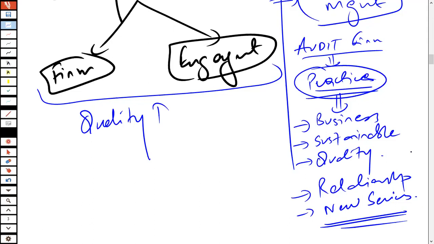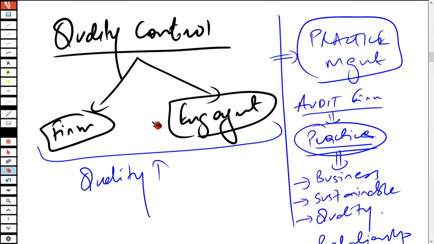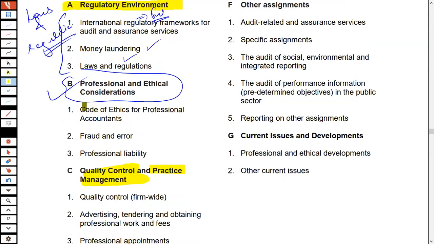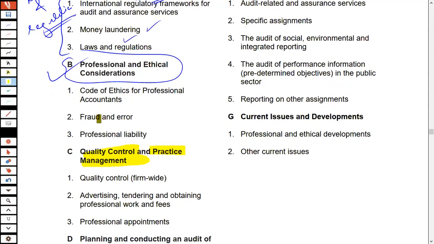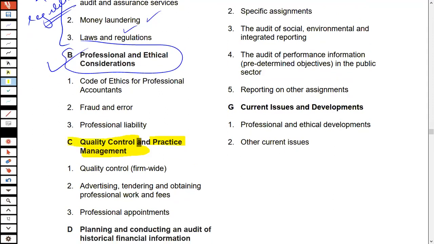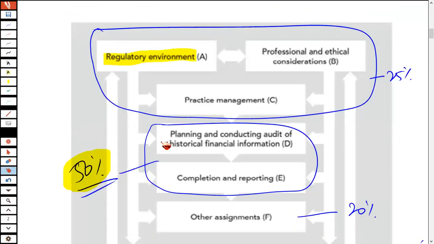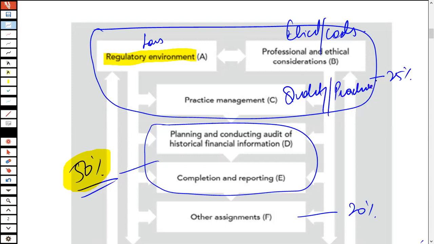As I told you, from the perspective of the exam, this specific area, which is section A, section B, and section C of the syllabus, constitutes approximately 25% of the paper. That is what I told you. And what is it all covering? It's covering what laws and regulations are applicable, what ethical and other codes you have to follow, how you need to manage your quality, and how you need to manage your practice. That is something you would have to do under these three sections.